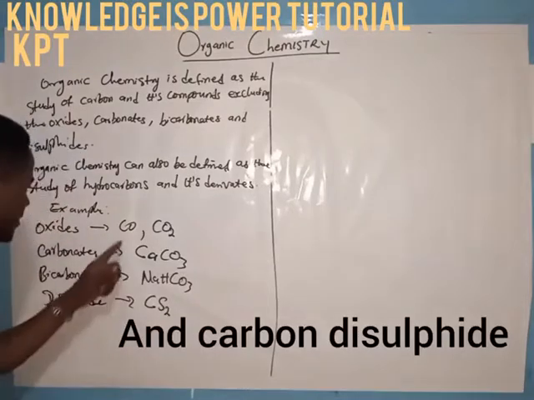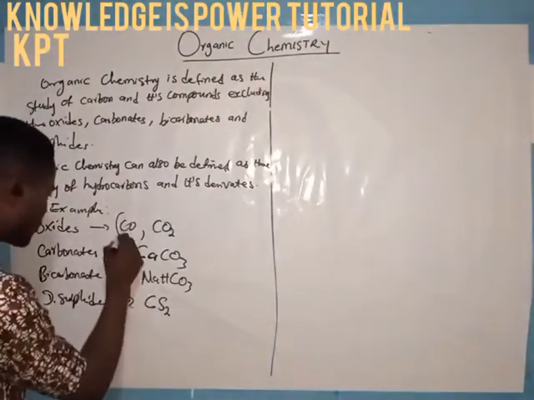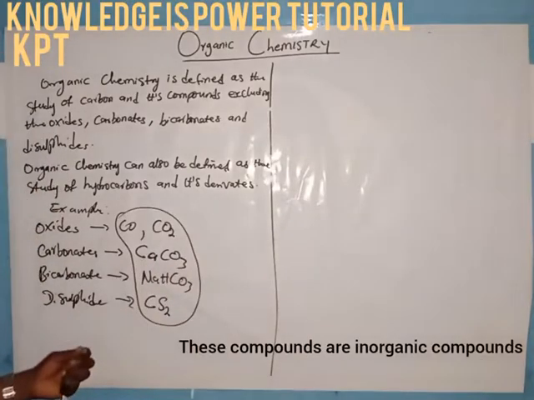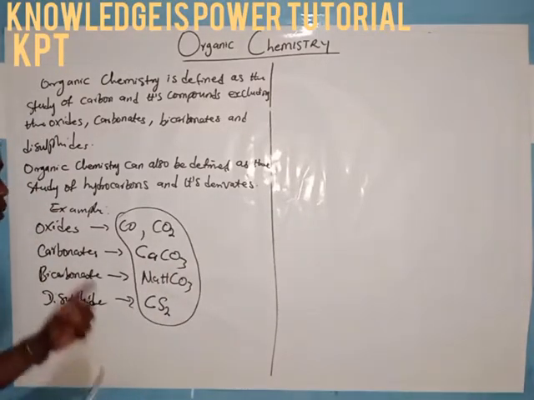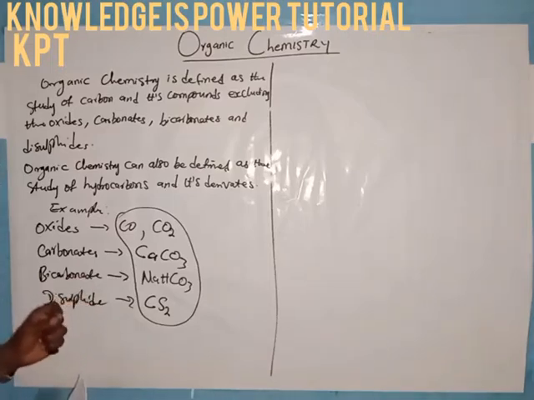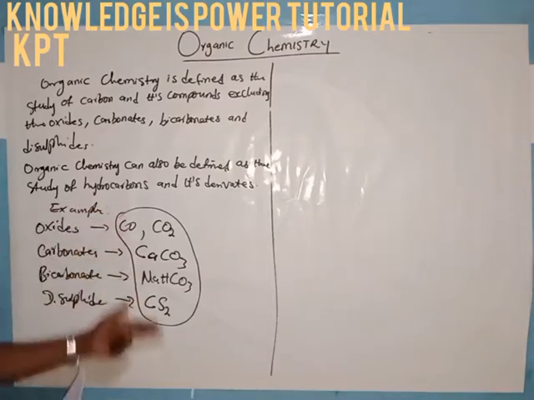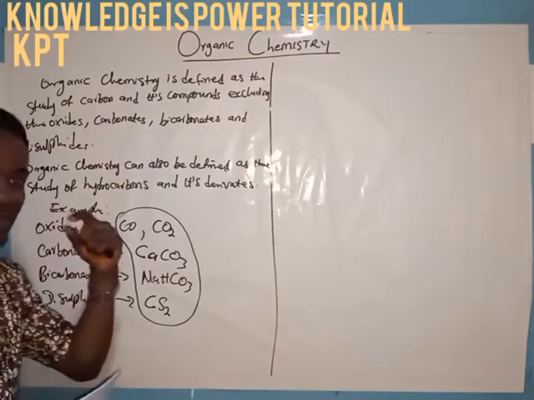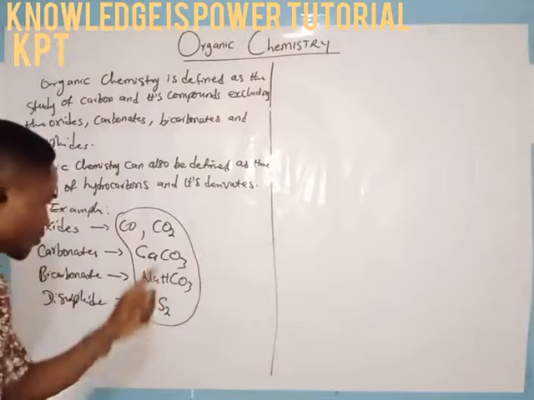All these compounds you see here, even though they contain carbon, are not organic compounds. These are the exceptions. No wonder we say that organic chemistry is defined as the study of carbon and its compounds, excluding these ones.